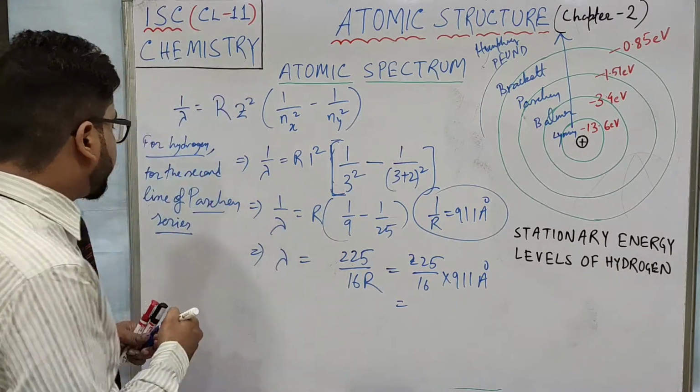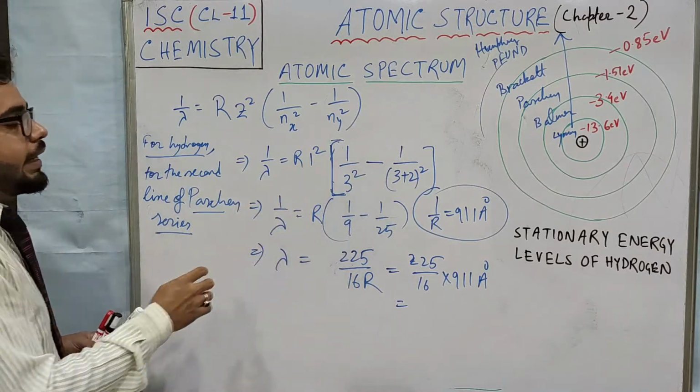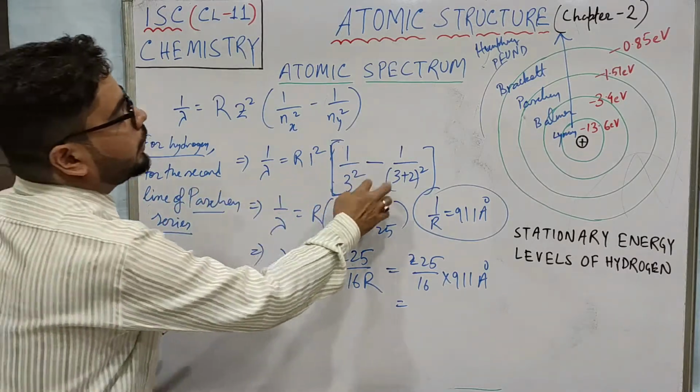Okay, so you understood what the second line of the Paschen series means. In the Paschen series n is 3, and the second line means 3 plus 2.